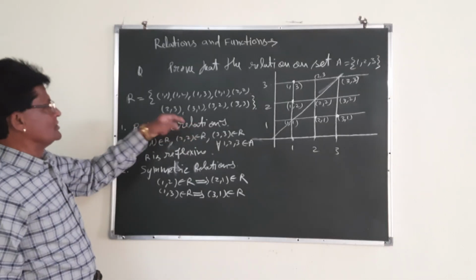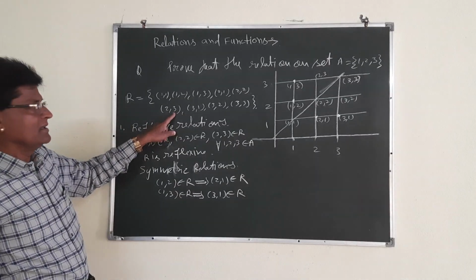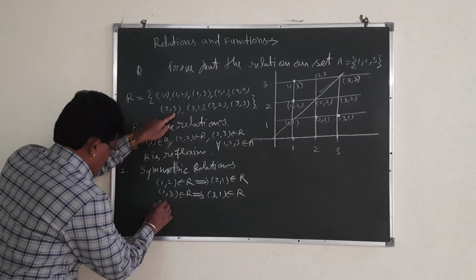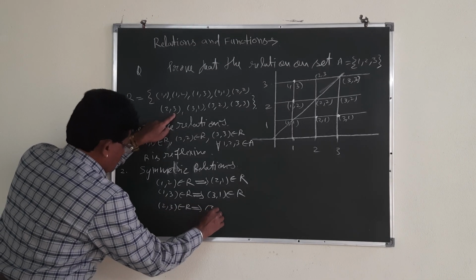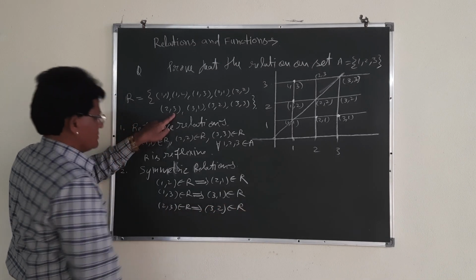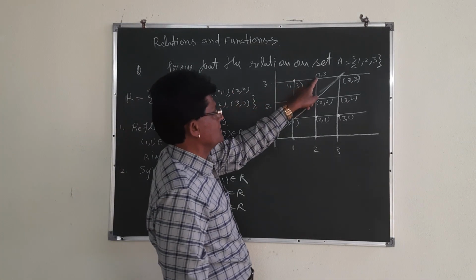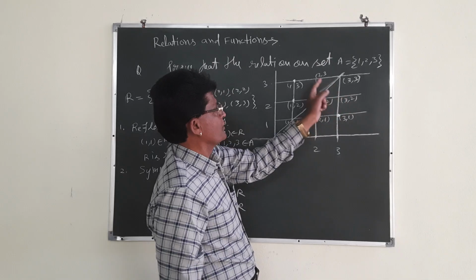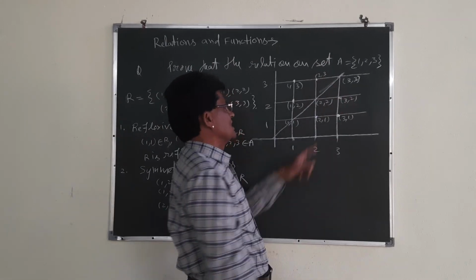Suppose 2, 3 belongs to R. Then 3, 2 must also belong to R. 2, 3 is here, 3, 2 is also here, and the distance from this point and this point will be the same with respect to the diagonal.